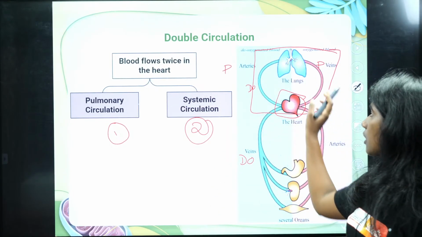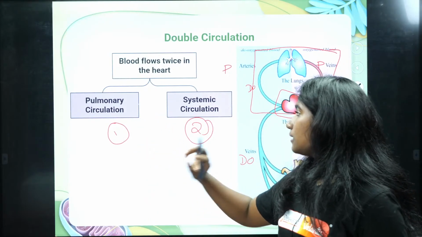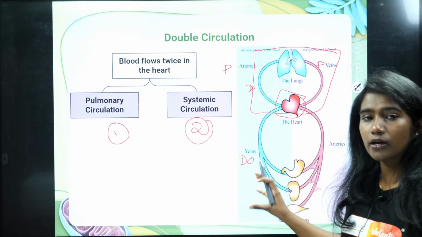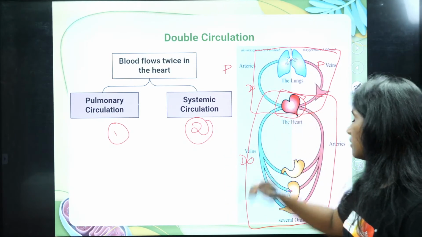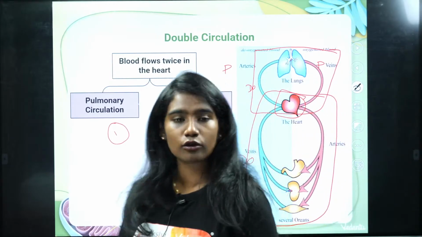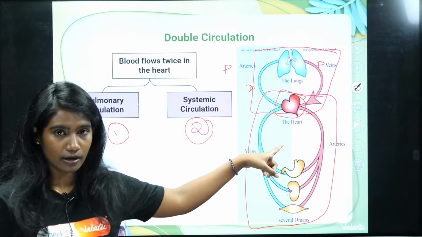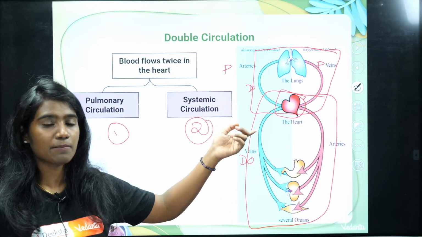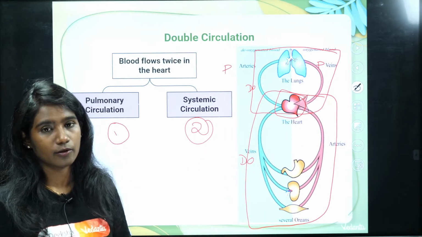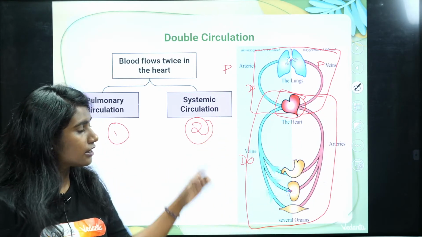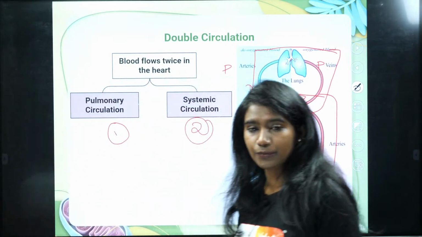So this circulation between the heart and lungs is called pulmonary circulation, whereas systemic circulation is the circulation between the heart and different body parts. From different parts of the body, the deoxygenated blood is pumped to the heart, and then the heart pumps oxygenated blood to different parts of the body. This circulation between the heart and different parts of the body is called systemic circulation.